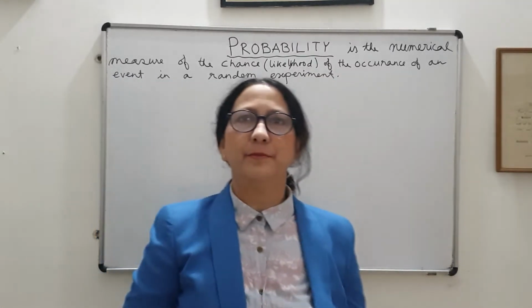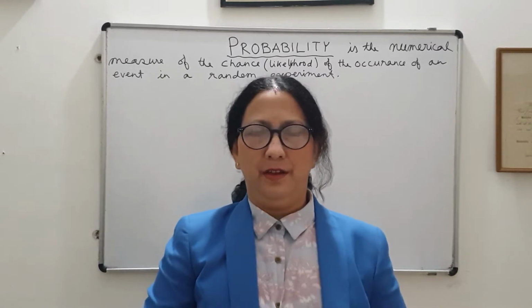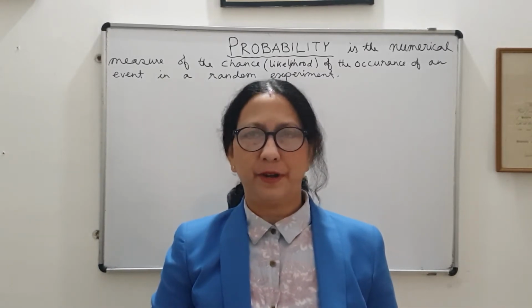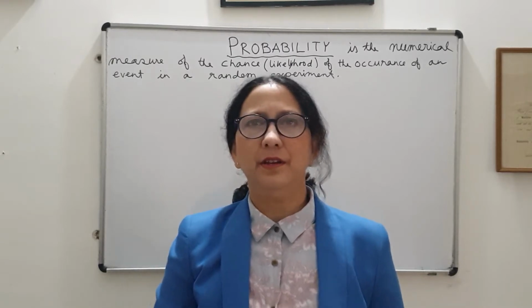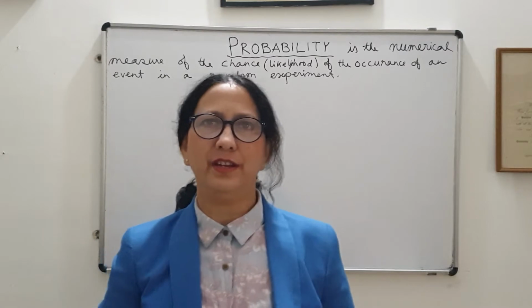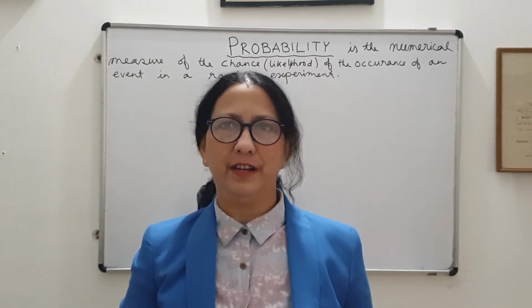Now, what is a random experiment? A random experiment is an experiment where the outcome of that experiment is unpredictable. For example, toss of a coin is a random experiment. If you toss a coin, you cannot predict what the outcome will be, whether it will be head or tail.